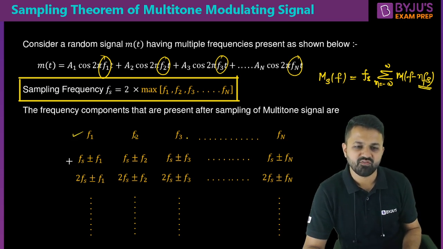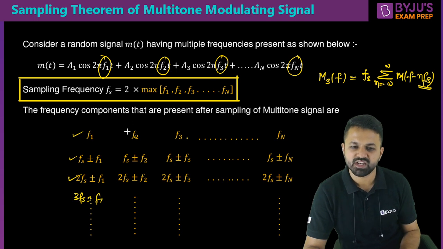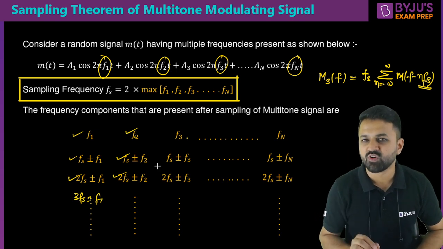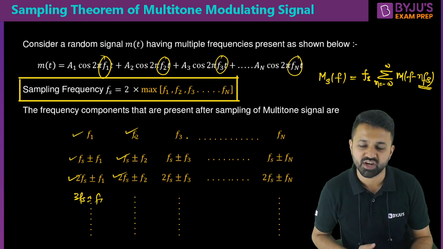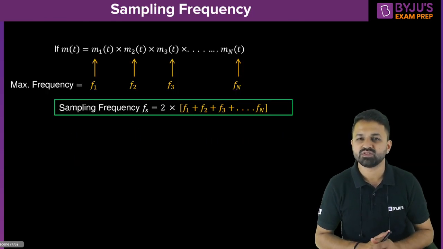Hence we have f1, fs, 2fs. That is, integer multiples of fs plus minus f1, 2fs plus minus f1, 3fs plus minus f1, and so on. Similarly for f2: fs plus minus f2, 2fs plus minus f2, and so on. So this is a very useful trick to calculate the sampling frequency if there is more than one frequency component, which is known as a multi-tone signal.